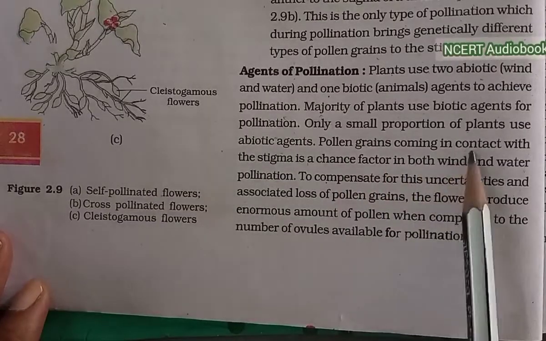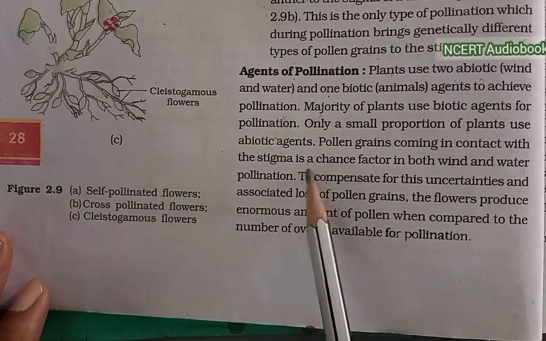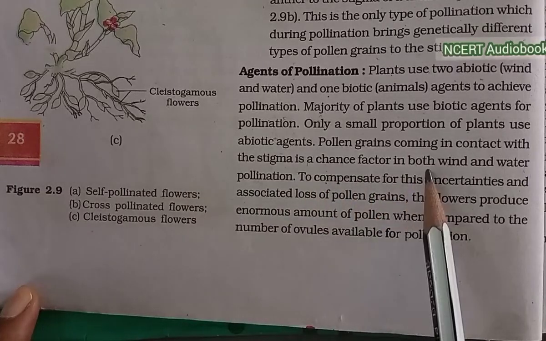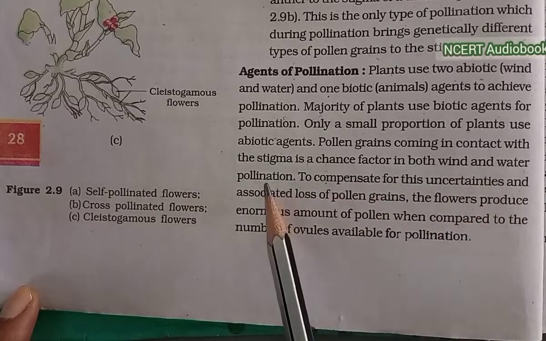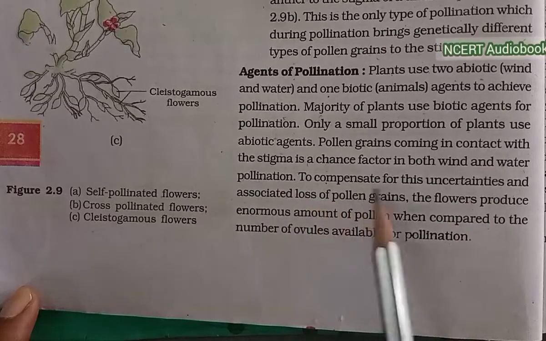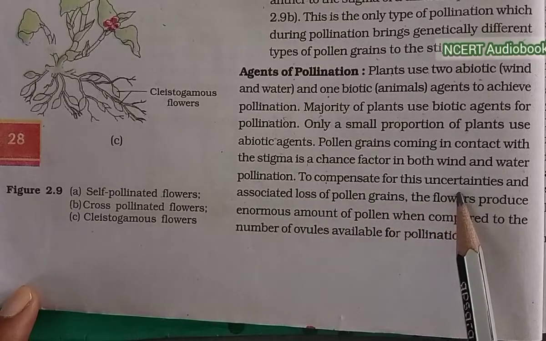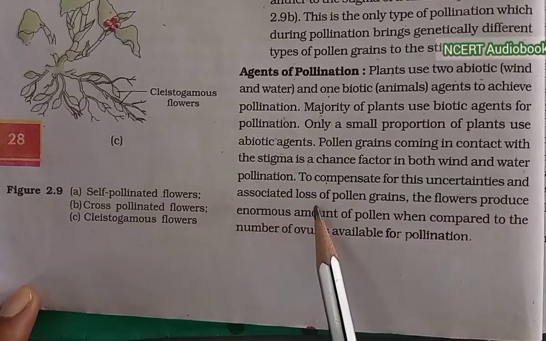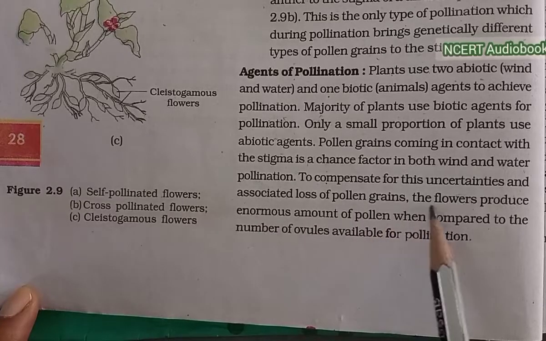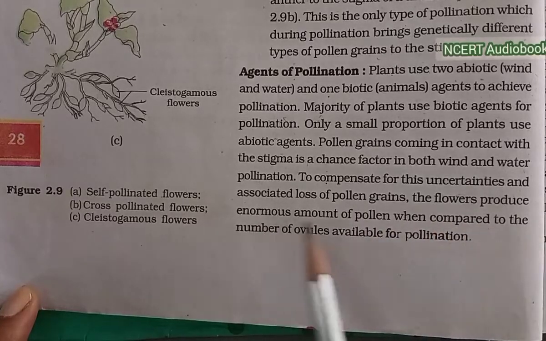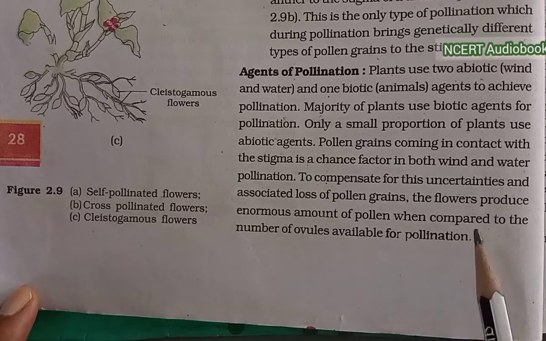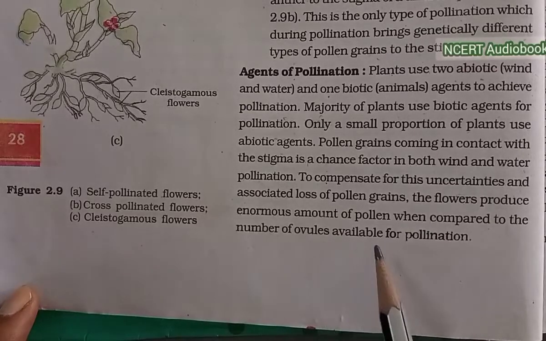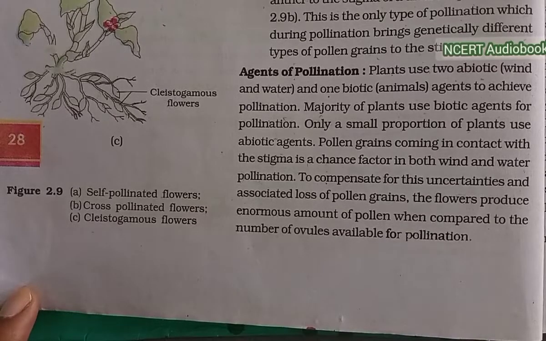Pollen grains coming in contact with the stigma is a chance factor in both wind and water pollination. To compensate for this uncertainty and the associated loss of pollen grains, the flowers produce enormous amounts of pollen when compared to the number of ovules available for pollination.